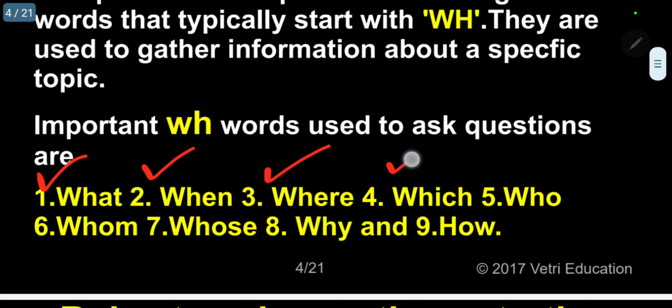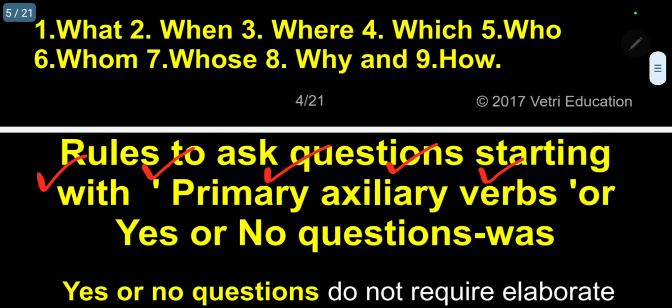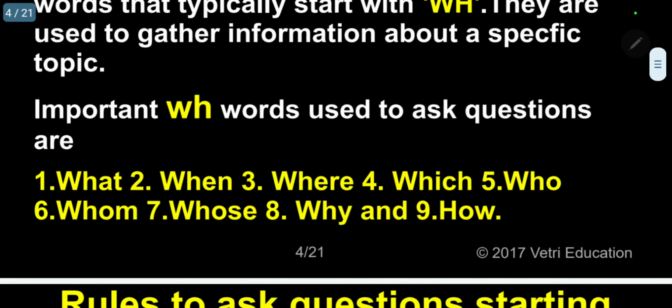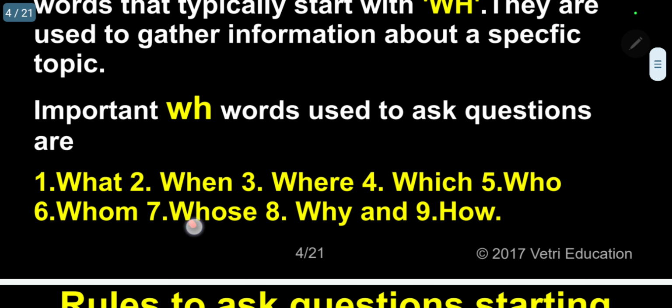Where, 4. Which, 5. Who, 6. Whom, 7. Whose, 8. Why, and 9. How. Only in how, H and W interchange positions. Please remember. By using these words, we can ask WH questions.